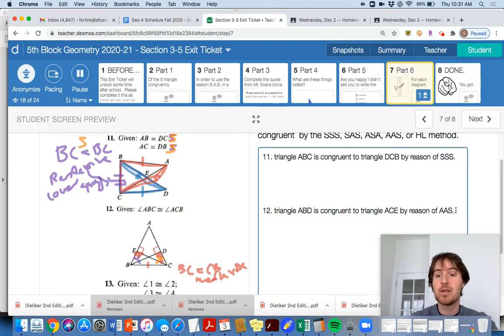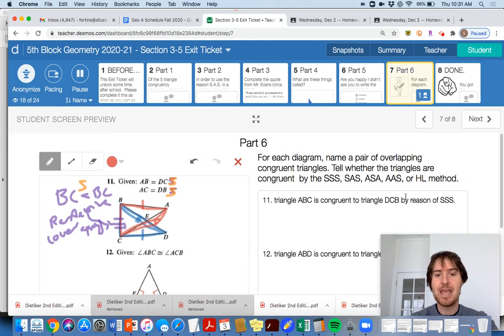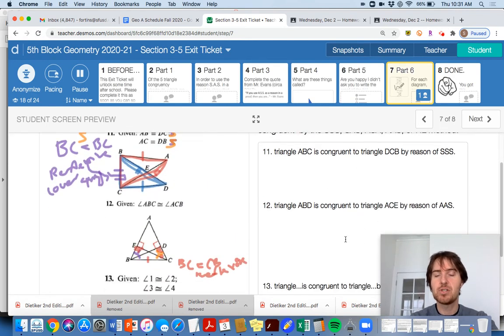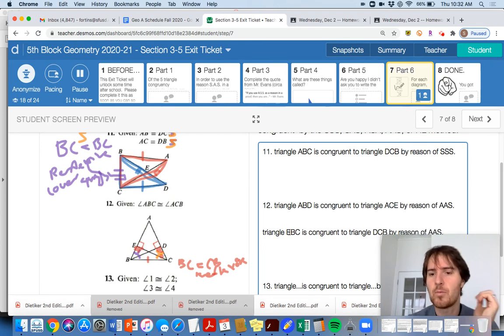Okay, so I can actually write that down. You don't have to do this. You just needed to get one of these correct to really nail this problem here. But I'll write them down too in case you noticed it and you're just like, wait a minute, Mr. Ford, can I do it this way? Yes, you absolutely can. So triangle EBC is congruent to triangle DCB by reason of AAS. Okay, and we're good to go there.